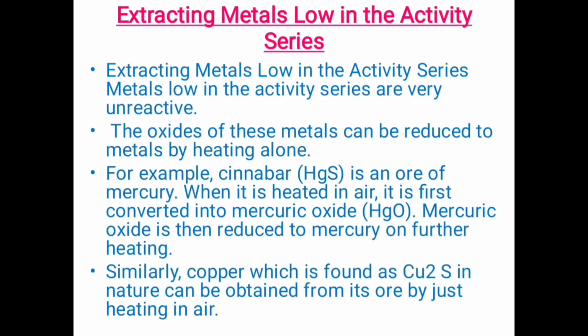So what is happening here is that the cinnabar, the ore of mercury, is heated in the presence of air, and it gets converted into mercuric oxide. Along with mercuric oxide, sulfur dioxide is released. Now when this mercuric oxide is further heated, we get Hg. The second reaction here is 2HgO in the presence of heat gives 2Hg plus O2. And in this way we obtain Hg from the ore of mercury, that is from cinnabar.